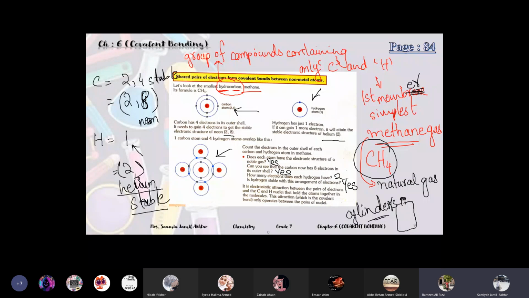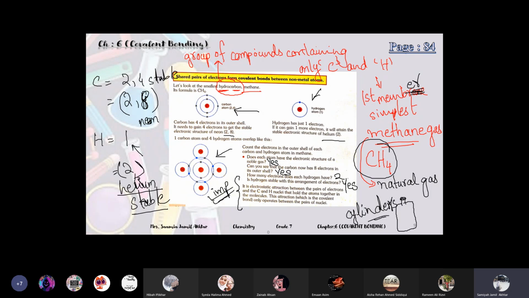It is electrostatic attraction between the pairs of electrons and the carbon and hydrogen nuclei that hold the atoms together in the molecules. Okay, this paragraph is very important, because this paragraph is telling us about what is that force which is holding the atoms together in a covalent bond. Okay, the force.